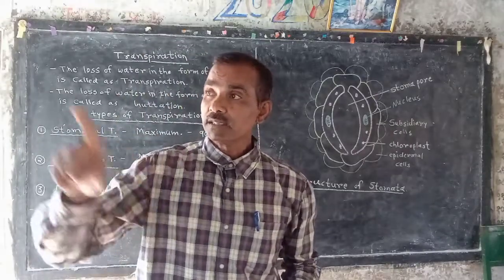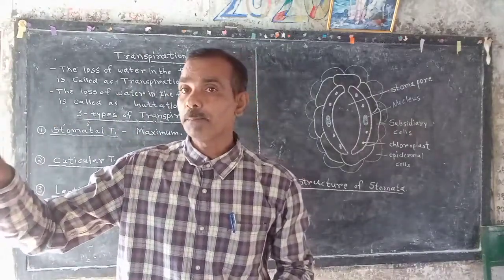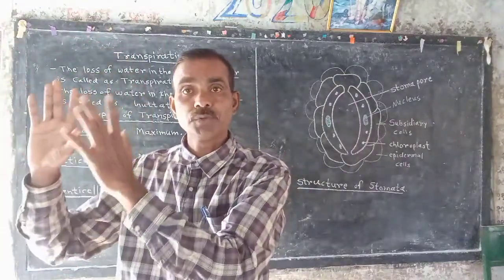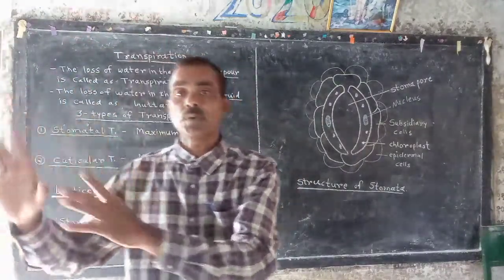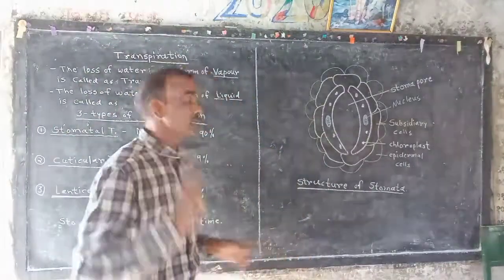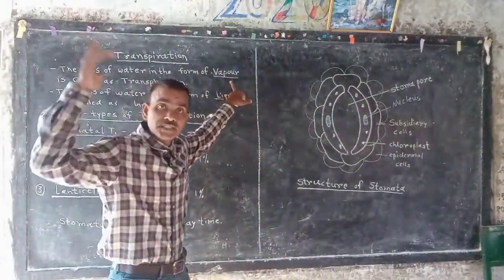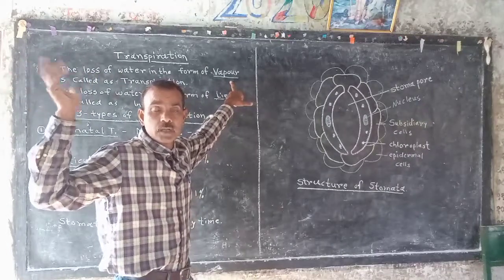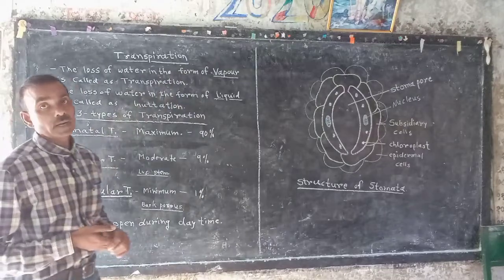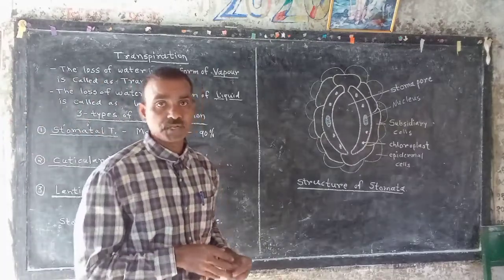Now, can you see the water loss from the plant? दिसते का झाडांमधून किंवा झाडाच्या पानामधून खोडामधून पाणी कशा तऱ्हेने निघते, दिसते का आपल्याला? नाही, because that is in the form of vapor, वाफेच्या रूपामध्ये निघते. Loss of water in the form of vapor is called transpiration.